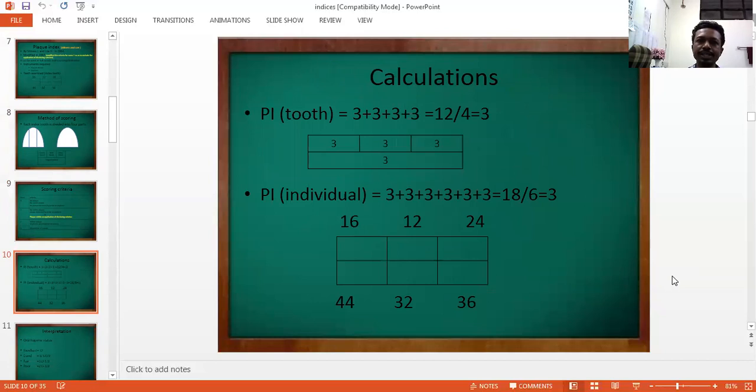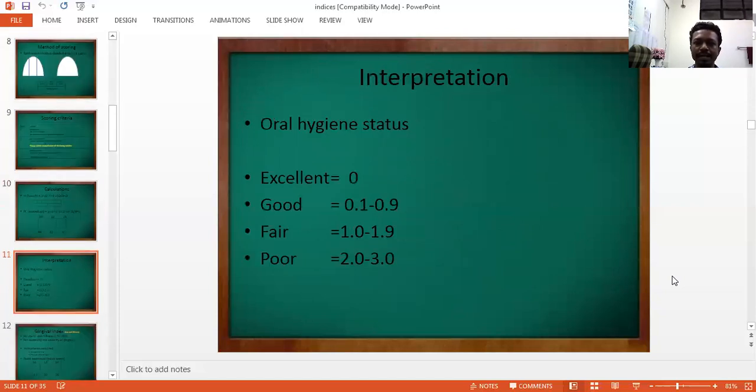Now calculations are done like this: first you have to give the scores for the 4 surfaces of each index tooth, like midfacial, mesiofacial, distofacial and palatal, and you have to calculate the plaque index for that individual tooth. And for calculating the plaque index for that patient, you add all the plaque index scores of individual teeth to get the plaque index score.